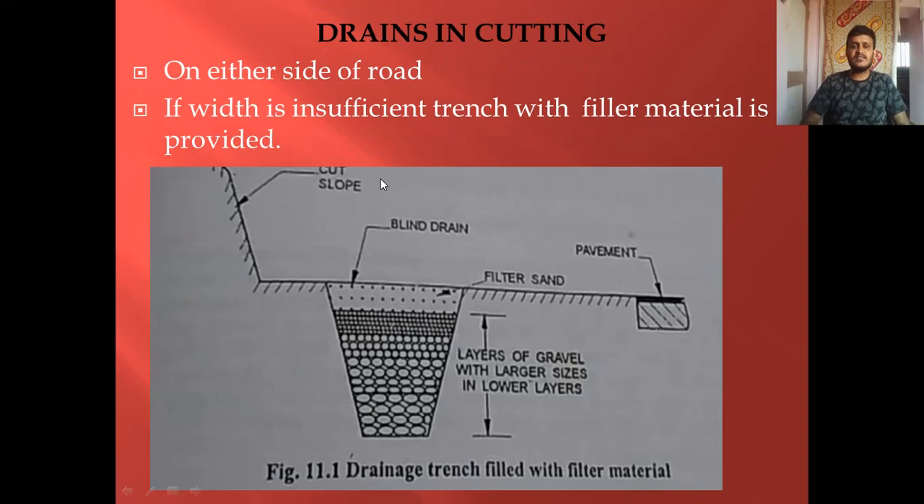The third type is drains in cutting. Even in case of cutting, on either side of the pavement we provide side drains. If the width is insufficient, the trench is filled with filler material and then provided. This is a typical example of drains in cutting. Here you can see this is also called a pseudo drain, because it is completely filled with filler material of different sizes. This part can also be used for vehicles, for parking and such things. If the width available is less, these kinds of drains are provided in cutting.